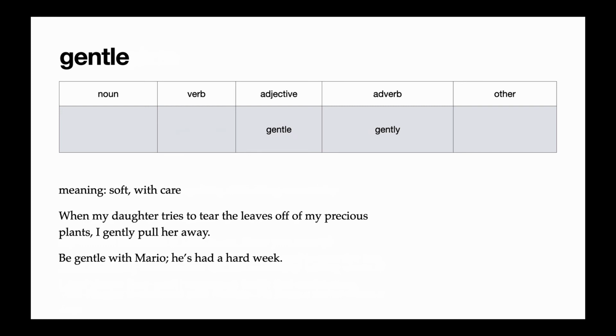Our next word is gentle. Gentle is an adjective that means soft and careful. In the reading, I said, when my daughter tries to tear the leaves off of my precious plants, I gently pull her away. That means I'm doing it nicely. I'm not grabbing her harshly and hurting her. Another example would be, be gentle with Mario. He's had a hard week. That means treat him really nicely and carefully because he's a little sensitive. He's been having a hard time.